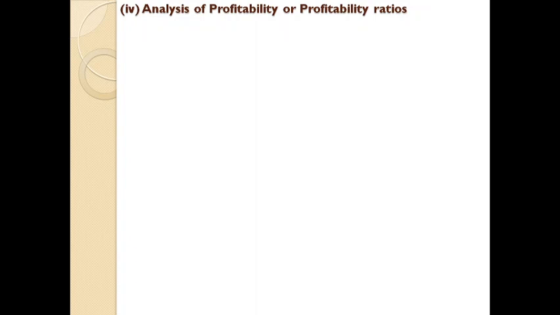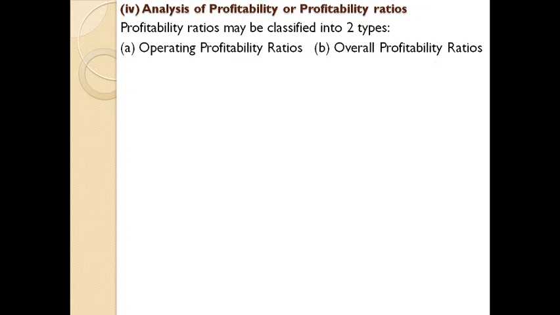So under analysis of profitability or profitability ratio, there are two major categories. First one, operating profitability ratios, and second, overall profitability ratios. The difference is, as the term suggests, that in operating profitability ratios the profit is earned by the business on the basis of its business operations or operational activities.